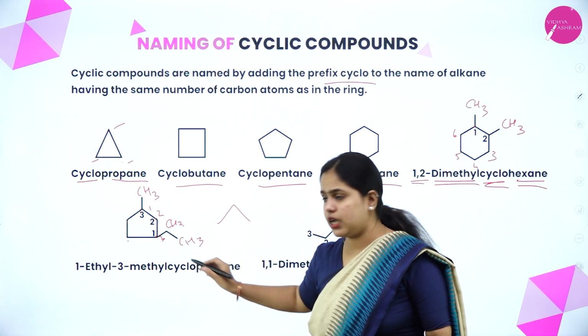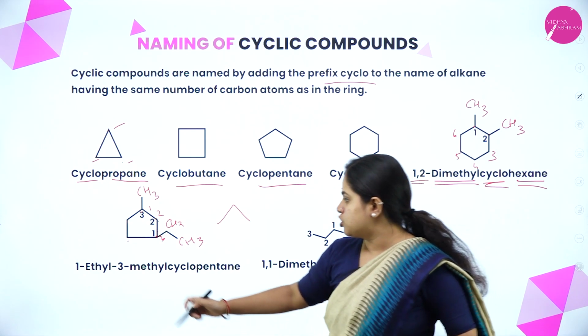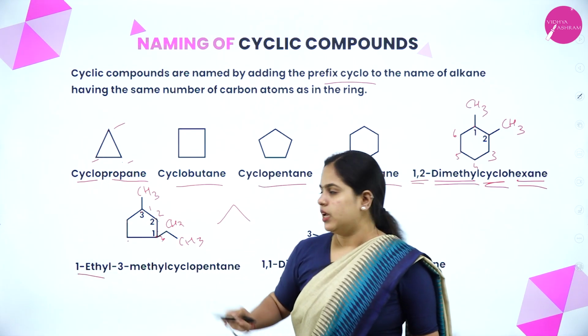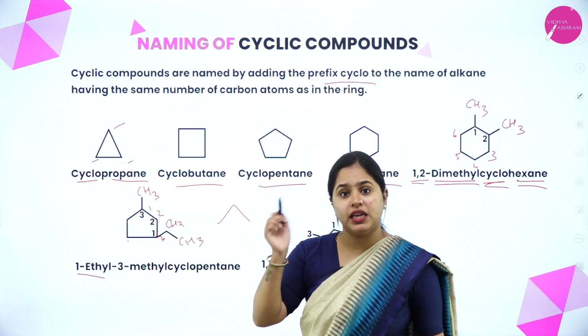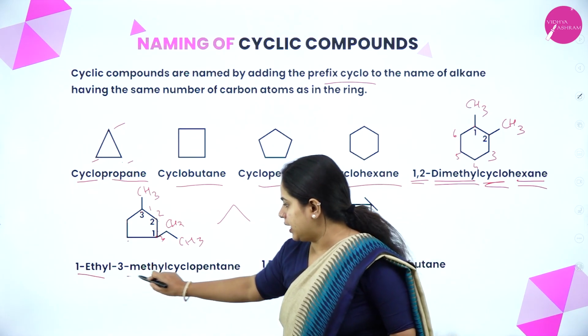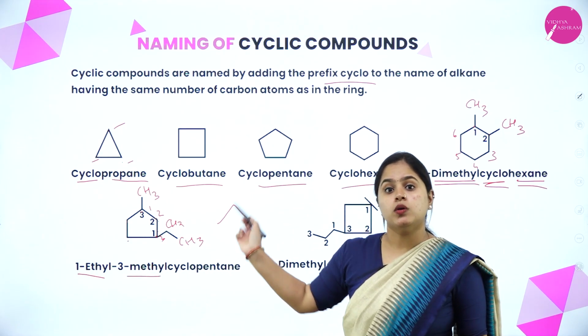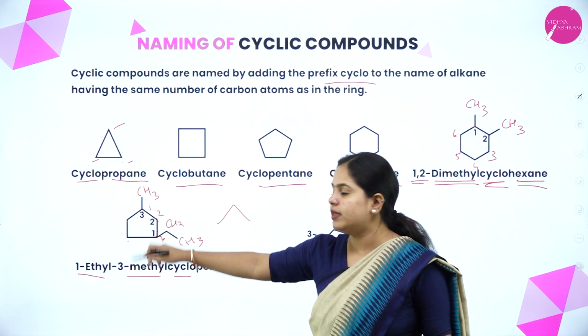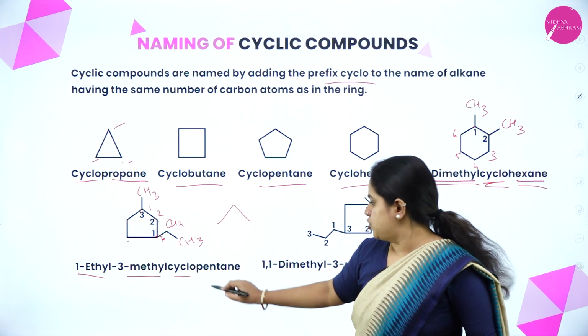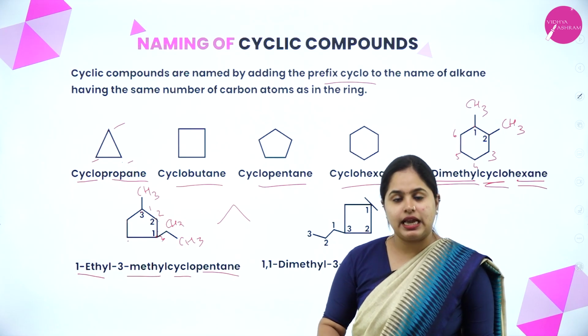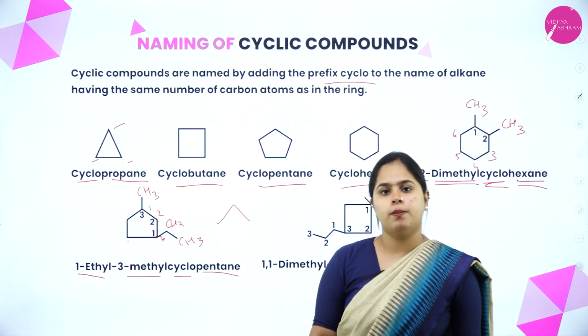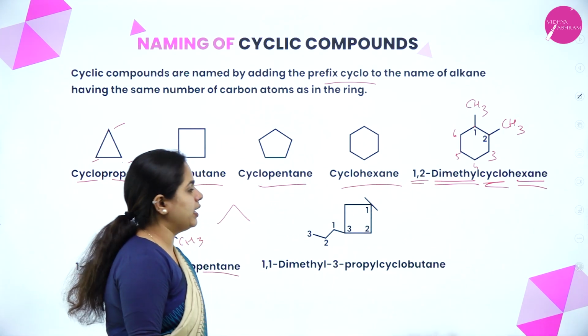Yes, on the first carbon atom there is an ethyl group. So 1 ethyl. Right? Now in the third carbon atom methyl substituent is there. 3 methyl. Yes. Now cyclo. And how many carbon atoms are there? 5. So it is pentane. 1 ethyl, 3 methyl, cyclopentane. Clear? Now moving on to the last one.